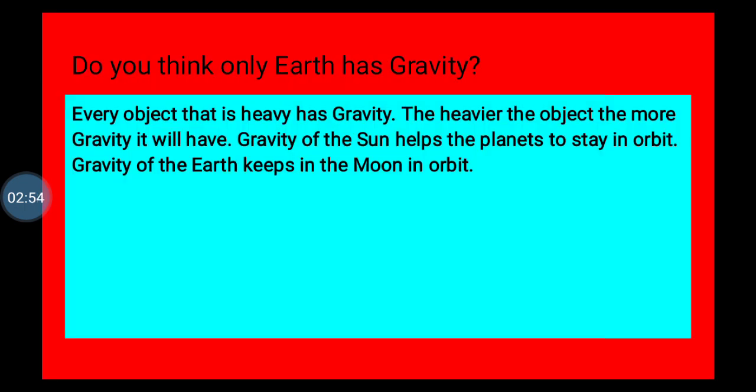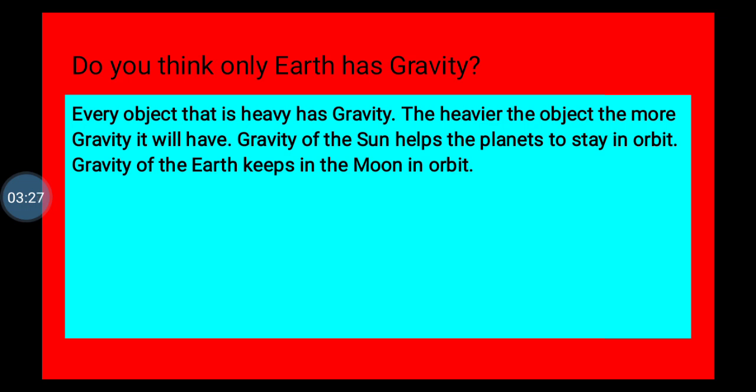Now, do you think only Earth has gravity? This is something to think about. Well, every object that is heavy has gravity. The heavier the object, the more gravity it will have. For example, the sun is the heaviest object in this solar system. So, the gravity of the sun is the strongest among all the planets, and this is what helps the planets to stay in orbit.